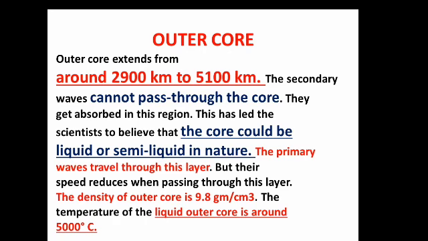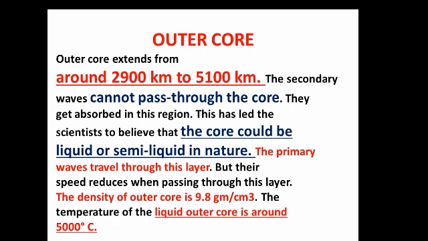The outer core extends from around 2900 kilometers to 5100 kilometers. The secondary waves cannot pass through the core. They get absorbed in this region, they just can't travel. This has led scientists to believe that the core could be liquid or semi-liquid in nature.